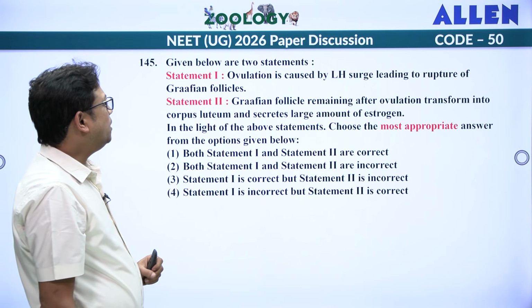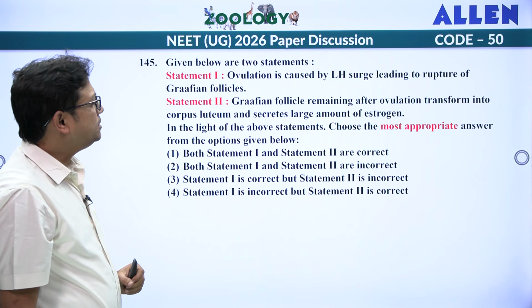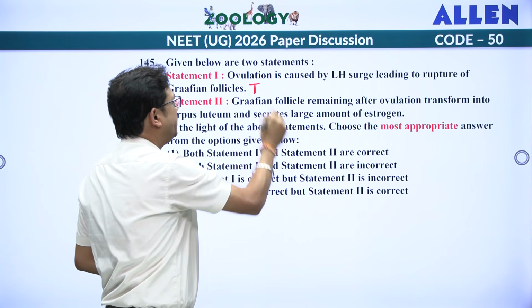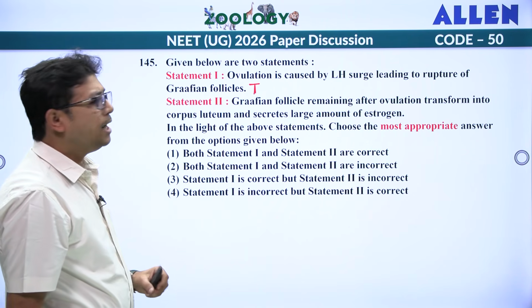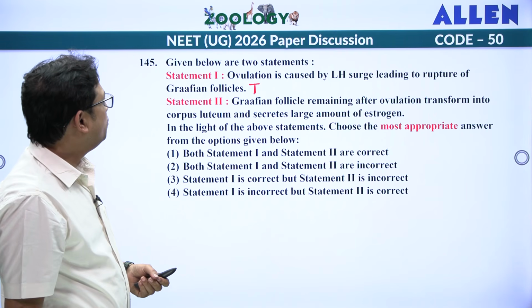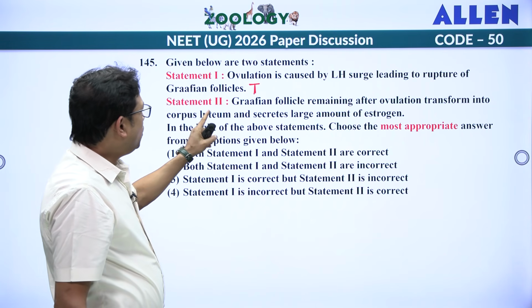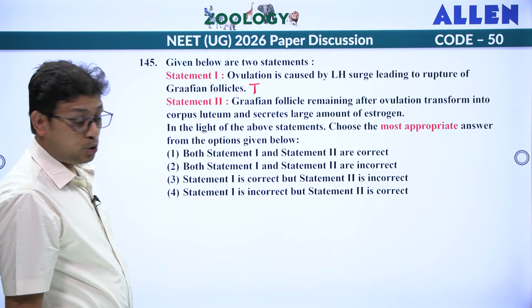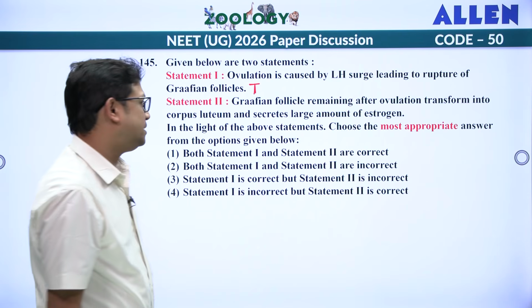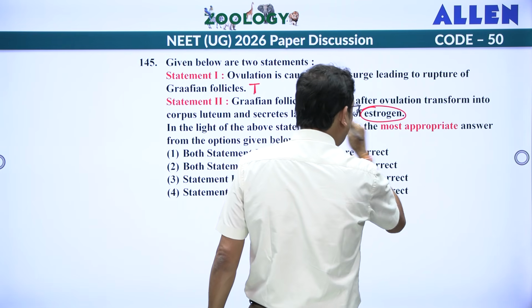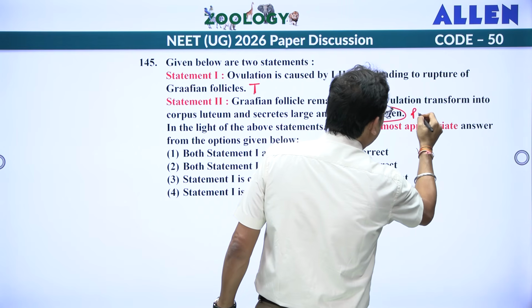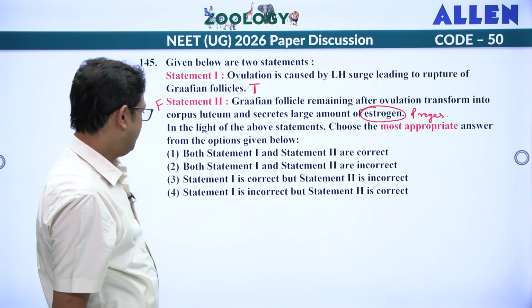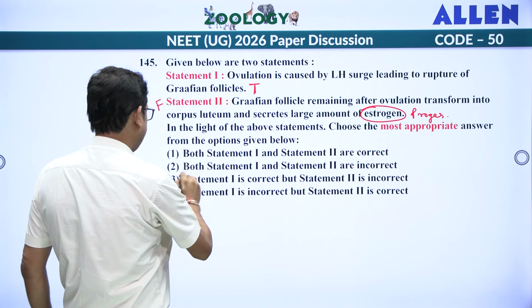Again, statement based question. Ovulation is caused by LH surge leading to rupture of Graafian follicles. True. So, Graafian follicle will rupture and the secondary oocyte will be released into the coelomic cavity. Okay. So, statement 2, Graafian follicle remaining after ovulation transform into corpus luteum. True, and secrete large amount of progesterone, not estrogen. Estrogen they will produce, but not in large amount. Large amount is progesterone. So, statement 2 is false. 2 is incorrect. Answer is third one.